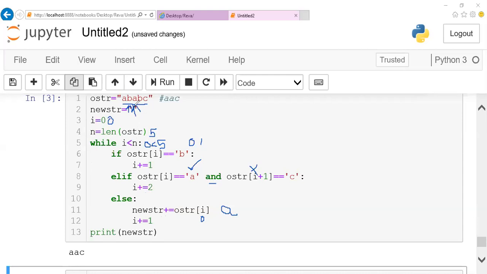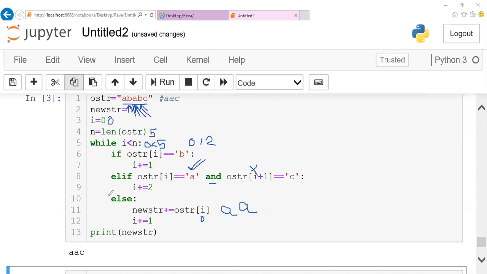Now I'll be at the second position, so when this increments it goes to the second position. I take this value, which is A. I check whether it equals B. No. Now it equals A, yes. For the next position I check whether it equals C. No, the condition is false. So again, this A will be inserted into the new string. Then my i pointer increments and goes to the next one.